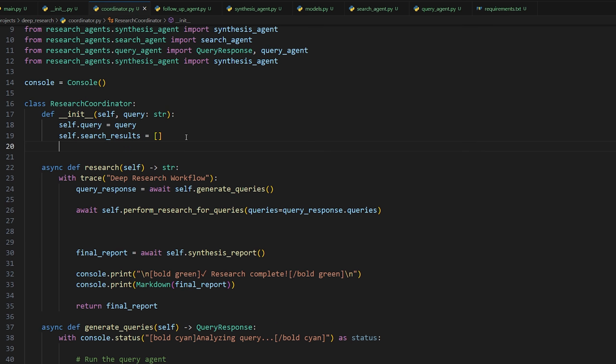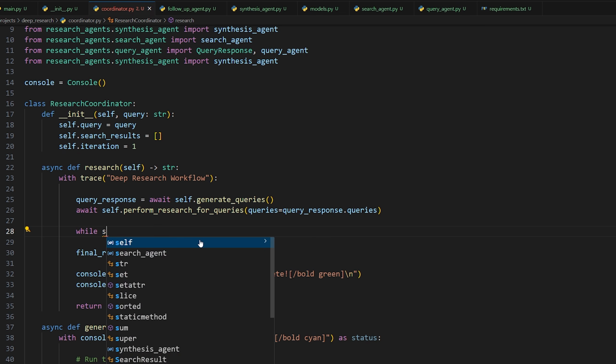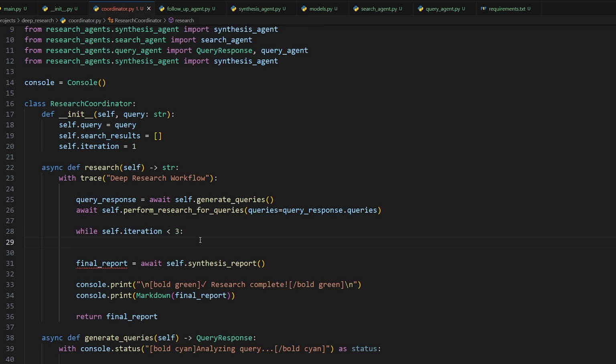So we're going to add the concept of an iteration, which will just keep track of the current iteration that we're on. It'll be 1 by default, because doing the original query generation as well as the research is the first iteration, and then any follow-up that happens will be the next iteration, and so on, okay? So to do the follow-up, we're going to have a loop so that we can continuously do it, and the condition of the loop will be self.iteration is less than, and then you could just make up a number like 3. So the max amount of iterations is 3, so as long as the iteration number is below 3, we should be good to go.